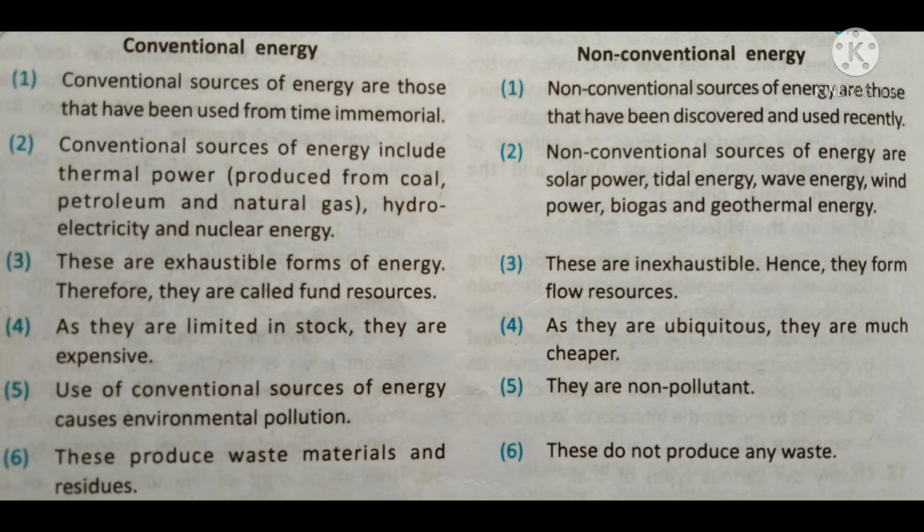Next, the fifth point: the use of conventional sources of energy causes environmental pollution. That is the most important thing you should remember: if you continuously use conventional sources of energy, pollution or environmental degradation takes place. It is because of the continuous burning of coal, natural gas, or petroleum. On the other hand, the non-conventional sources of energy are called non-pollutant.